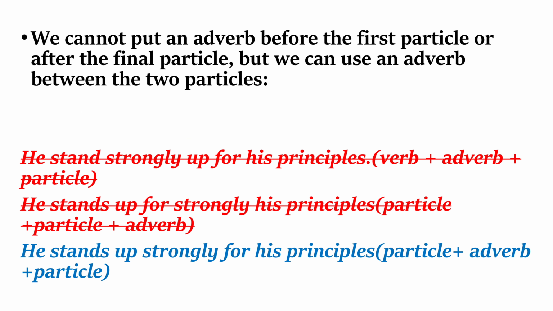We cannot put an adverb before the first particle or after the final particle, but we can use an adverb between the two particles. He stands strongly up for his principles. He stands up for strongly his principles. These two sentences are wrong. He stands up strongly for his principles. This form is correct. Particle plus adverb plus particle.